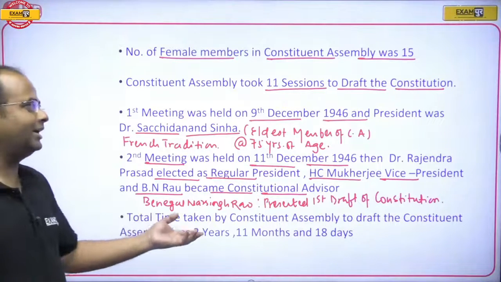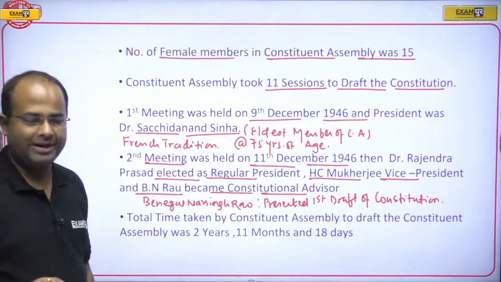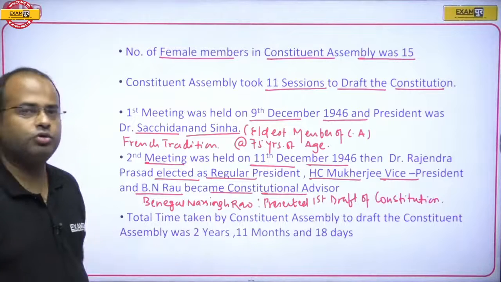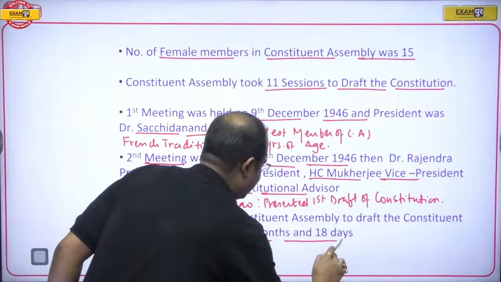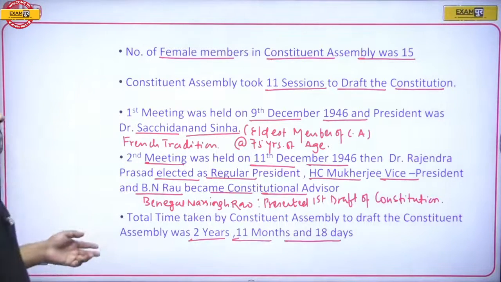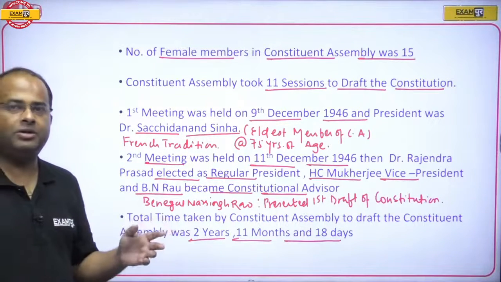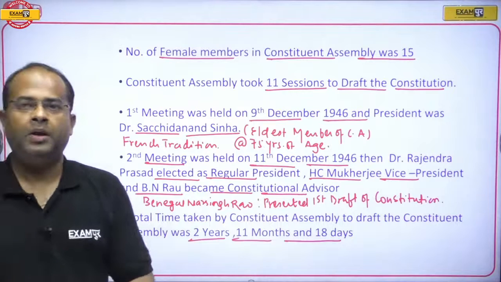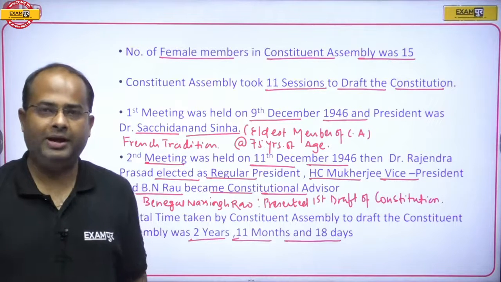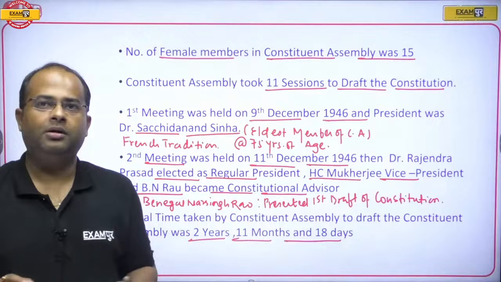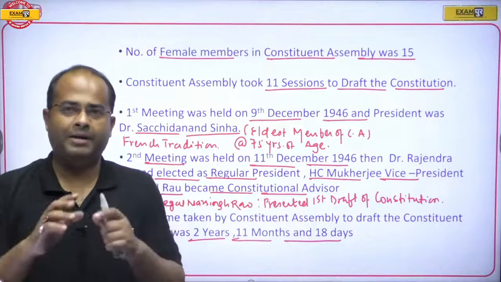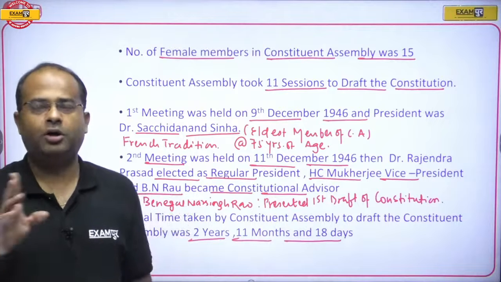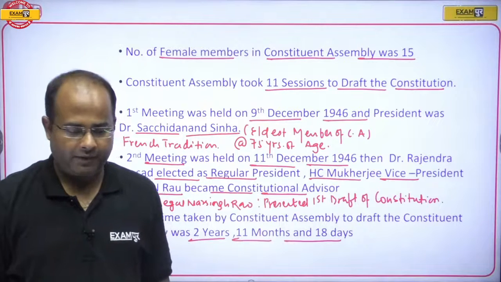Other than this, the total time taken by the Constituent Assembly to draft the Constitution of India was 2 years, 11 months and 18 days. The Constitution was finally completed on 26 November 1949 and implemented throughout India on 26 January 1950.